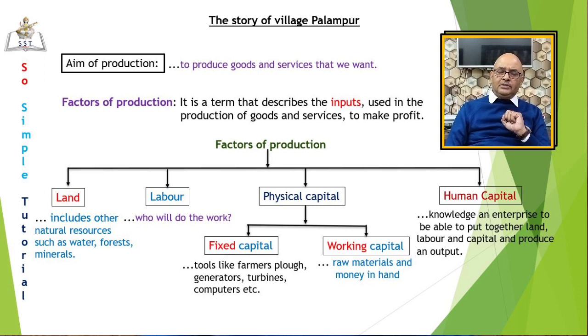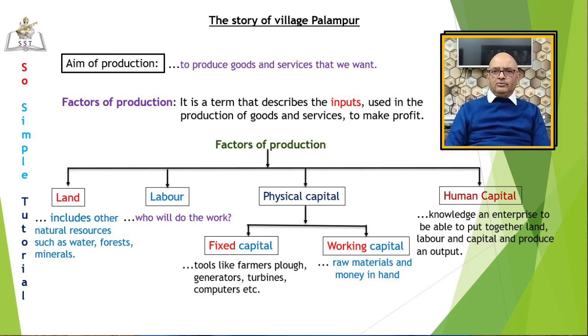The third requirement is physical capital or simply capital. It is the variety of inputs required at every stage during production. Physical capital can be divided into fixed capital and working capital. What are the items that come under each capital? Let us see. Fixed capital first. Tools, machines, buildings, etc. come under fixed capital.